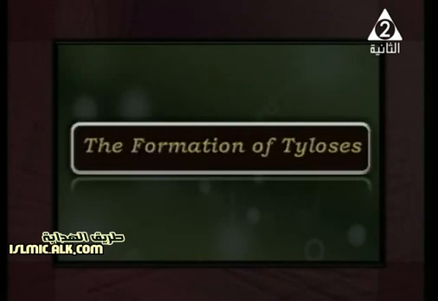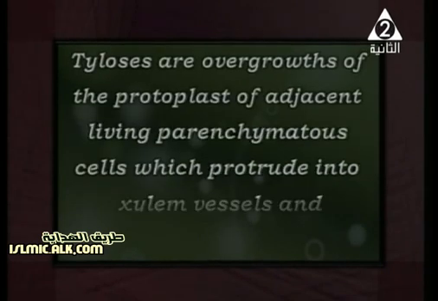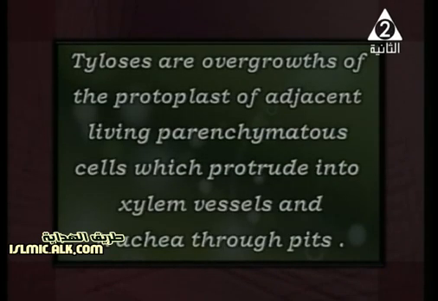Also, we have the formation of tyloses. Tyloses are overgrowths, I mean extra growth, of the protoplast of the adjacent living parenchymatous cells. Parenchymatous means parenchyma cells. As we studied before, we have different types of cells like parenchyma, collenchyma, sclerenchyma.